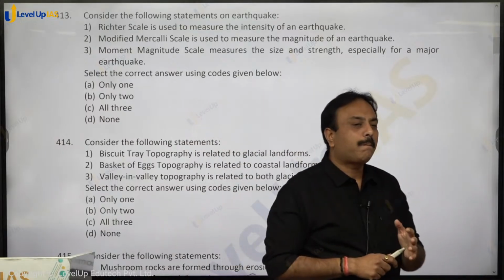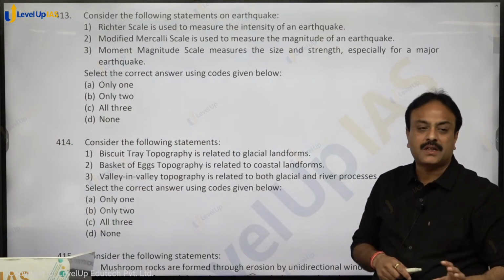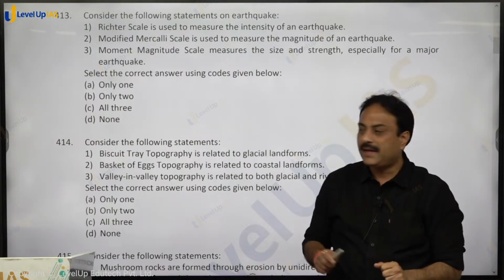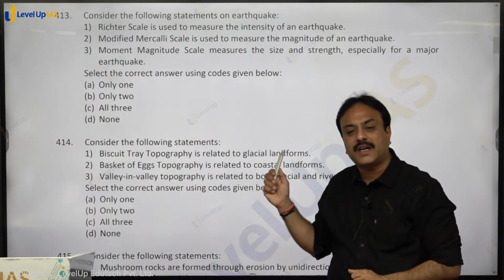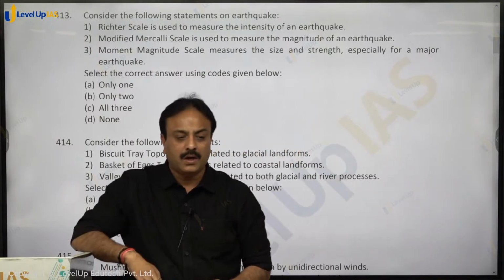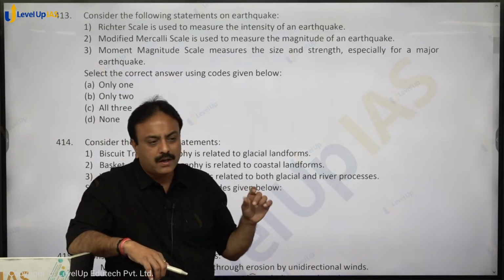Richter scale and moment magnitude scale both are used to measure the magnitude of the earthquake. When the earthquake is beyond a threshold, then moment magnitude scale plays the lead role over there. It is a more advanced scale as compared to other scales, right? So statement 3 is correct, 1 and 2 are wrong statements.